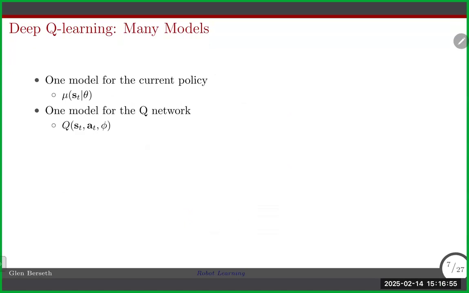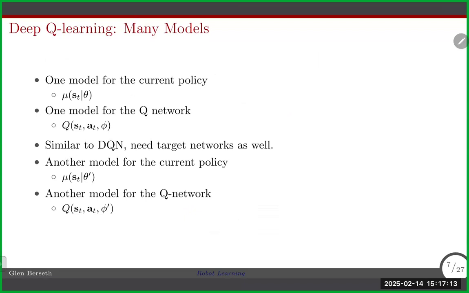A bit of the challenge now is maybe you're starting to worry about this, but now there's going to be a lot of networks that are being trained all together. I'll say a lot here. There's certainly some algorithms that have more, but there's going to be a model for the actual policy. There's going to be a different model and set of parameters here for the Q network. But yeah, don't worry. There's also target networks for both of these. So now there's basically four versions of the network parameters for all of these.